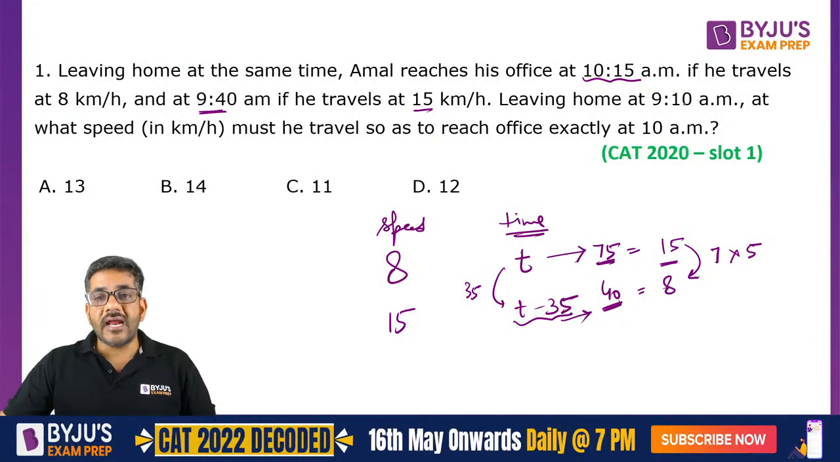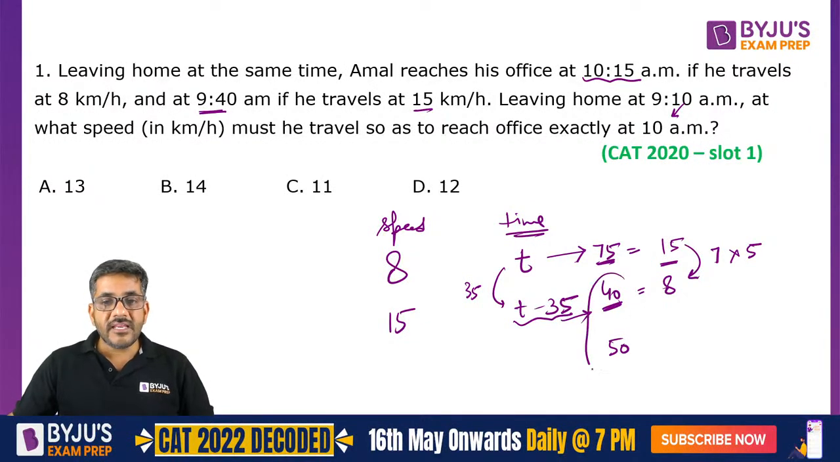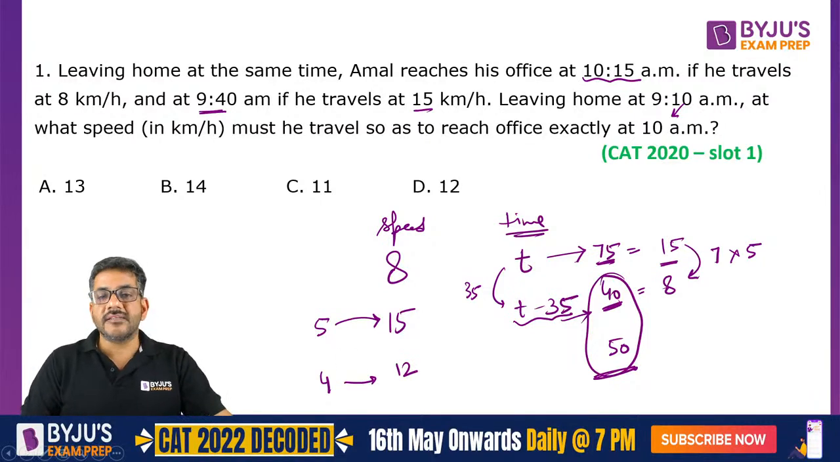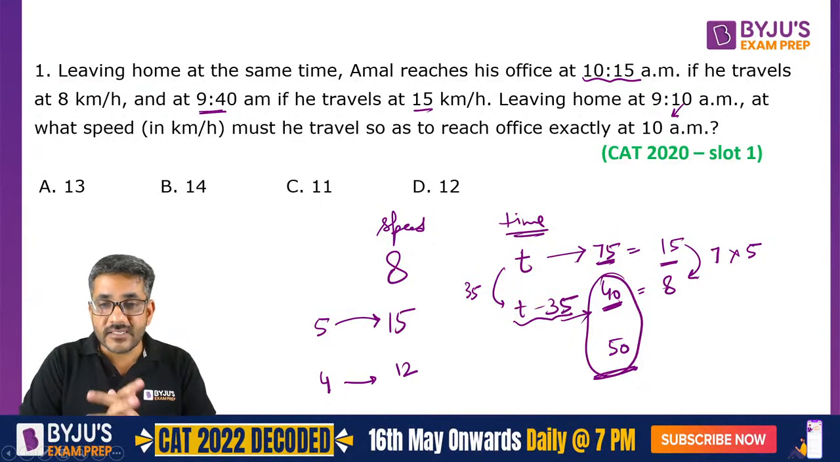Question is saying कि 9:10 पे चल के 10 am पे पहुंचना है, that means 50 minutes में. So now I have the ratio of times, that is 40:50. So what should be the ratio of speed? 50:40 or 5:4. If 5 corresponds to 15, 4 should correspond to 12, and that gives us the answer pretty fast. So I hope this is clear now.